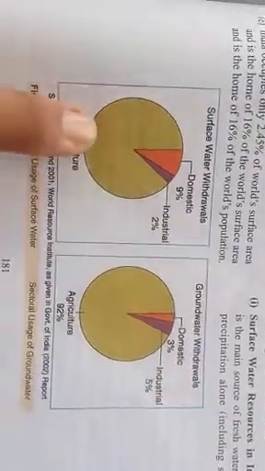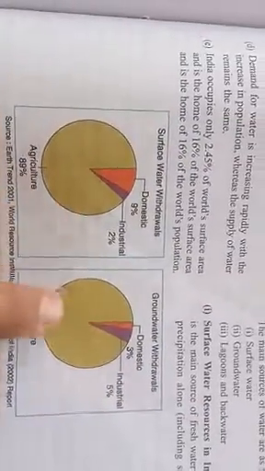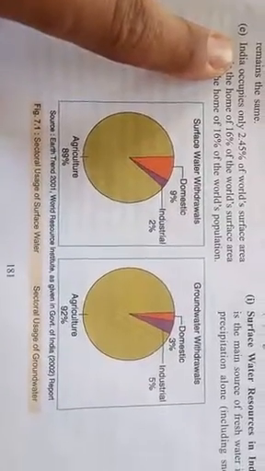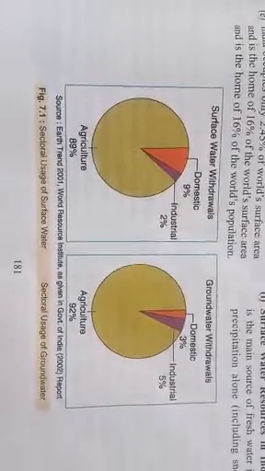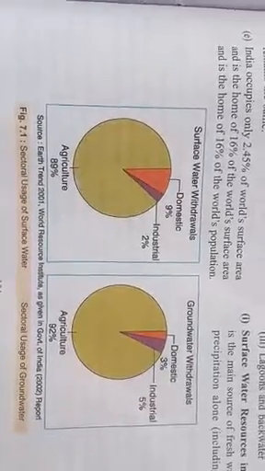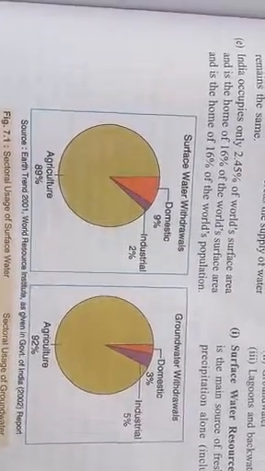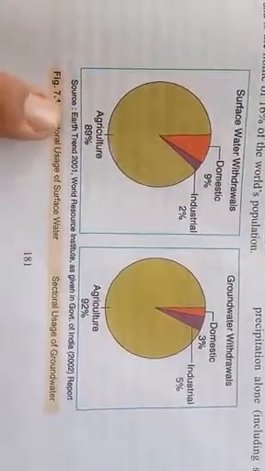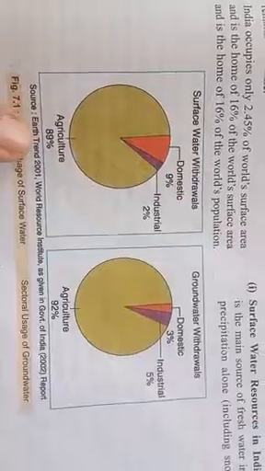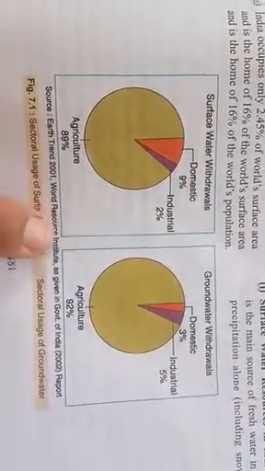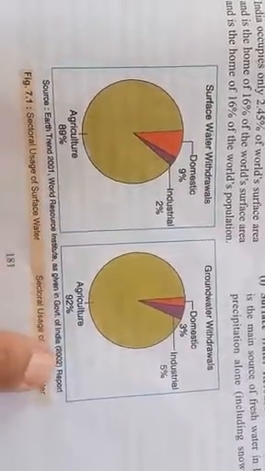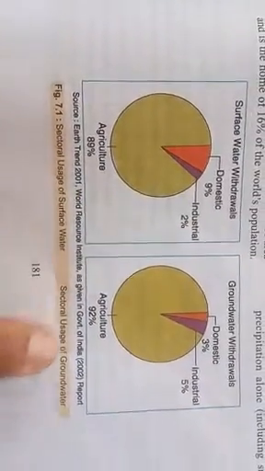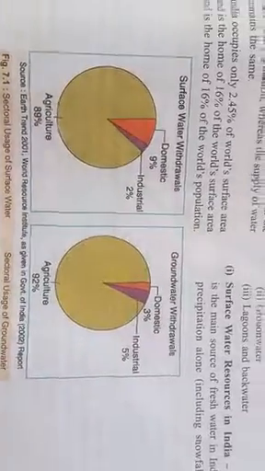So this is a very important figure you need to understand before you understand the whole lesson. There are a few small things in this lesson which will come in the paper, which you need to keep in mind for future study. So what is the source of this figure? Earth Trends 2001, World Resources Institute, as given in the Government of India 2002 report. Here are the sectoral uses of surface water and sectoral uses of groundwater.